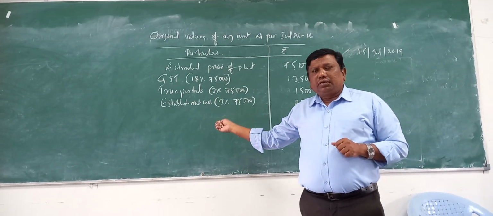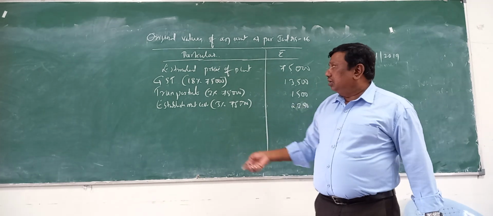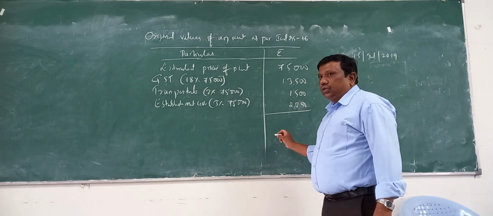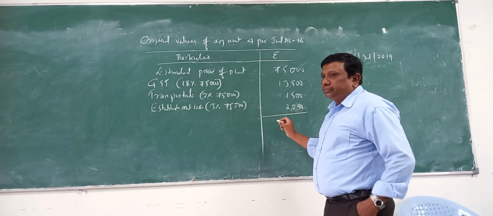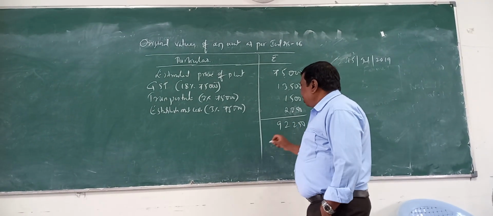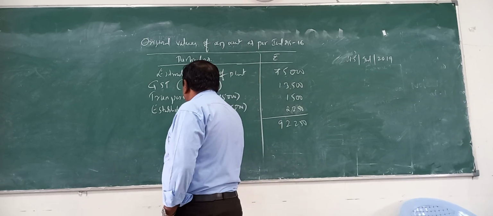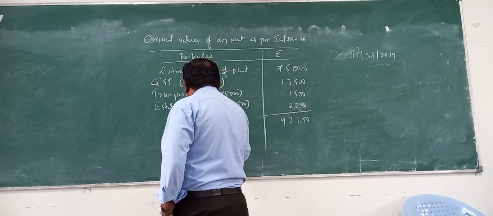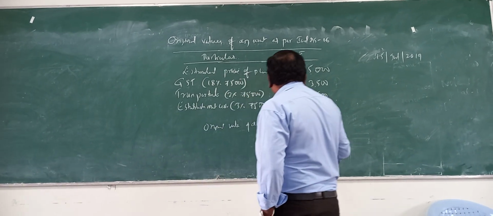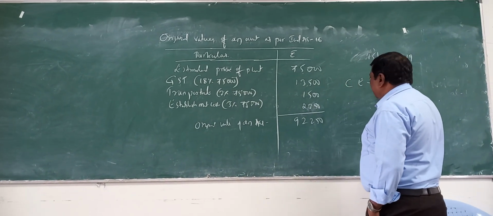What is the total? 92,250. This is the capital expenditure.